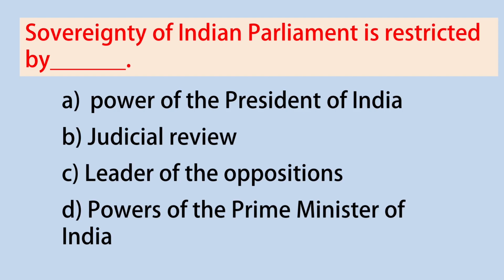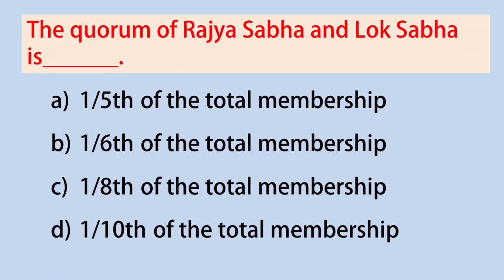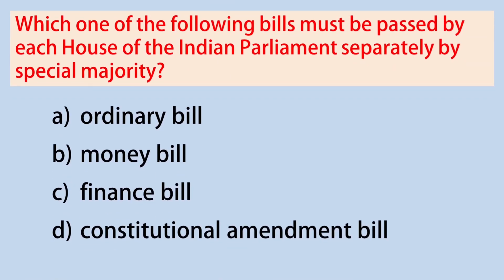Sovereignty of Indian Parliament is restricted by, right answer is judicial review. The quorum of Rajya Sabha and Lok Sabha is 1/10 of the total membership. Which one of the following bills must be passed by each house of the Indian Parliament separately by special majority? Answer: option D, Constitutional Amendment Bill.